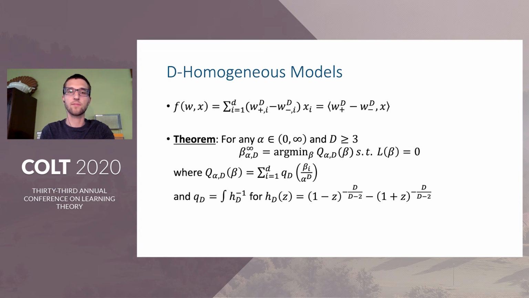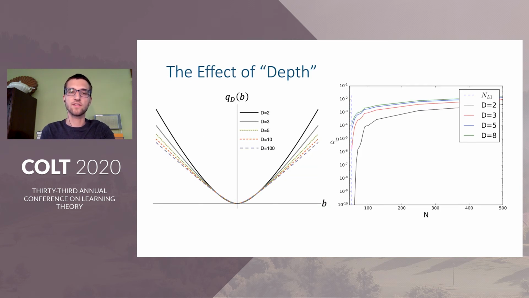This time, we can't obtain quite as clean of an expression for the regularizer, but what I've shown you here does fully describe the implicit bias, and as in the D equals 2 case, it closely resembles the L1 norm for small alpha, and it resembles the L2 norm for large alpha. The main difference is in how it transitions between the two.